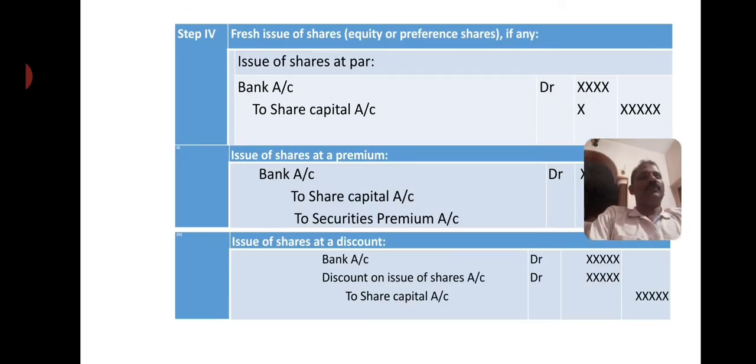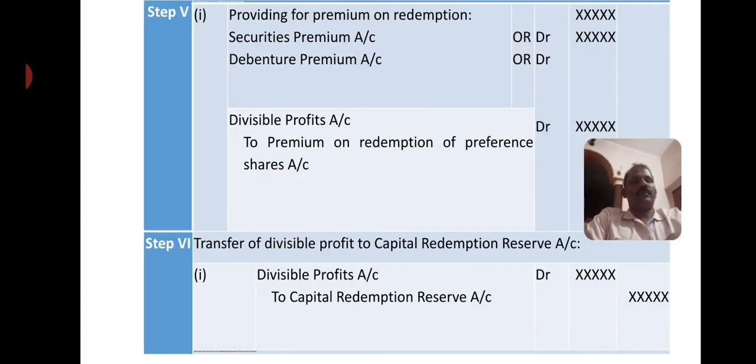Then the company may issue shares. If shares are issued at par, bank account is debited to share capital account. If shares are issued at a premium, the premium should be separately credited. Hence, bank account debit to share capital account and to securities premium account. This securities premium can be utilized or provided for premium on redemption. If shares are issued at a discount, then bank account debit with net cash, discount on issue of shares account, which is a loss, debit to share capital account.